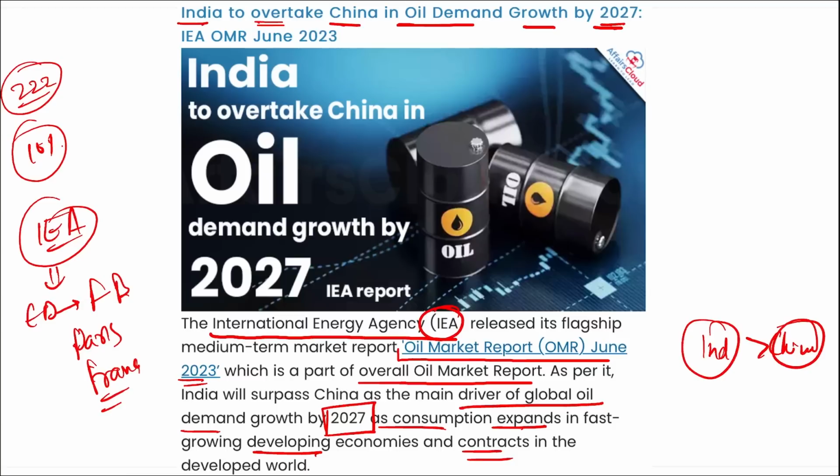Correct? So a report was released by the IEA that stated that by the end of the year 2027, India will overtake China in oil demand growth. Correct? Apart from this, you can also remember that the US, China and India are the world's three largest oil consumers in that order. That is, at the top it is USA, then China and then India.